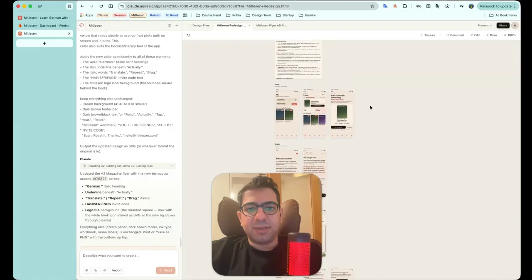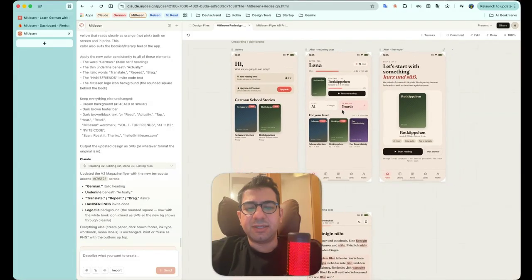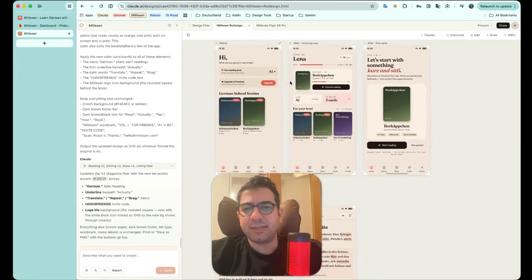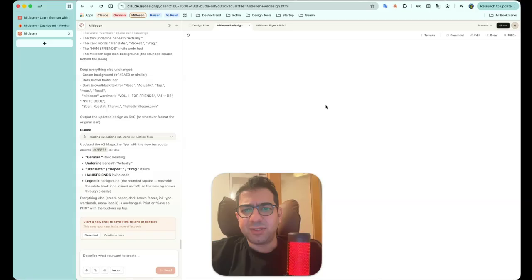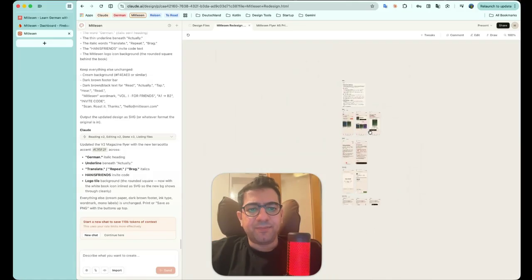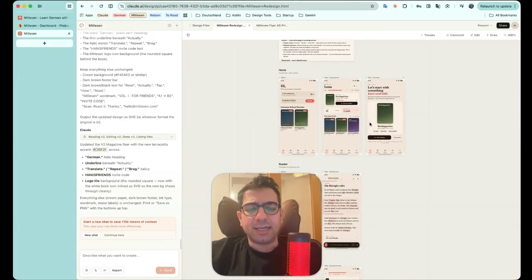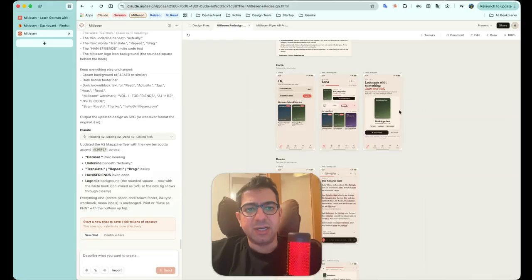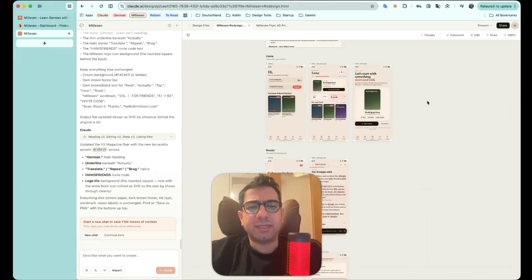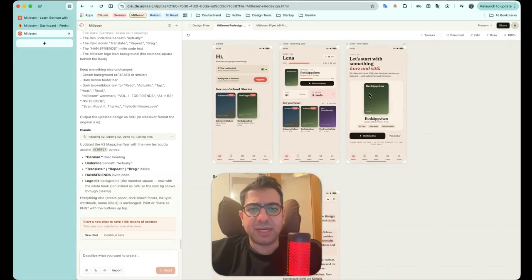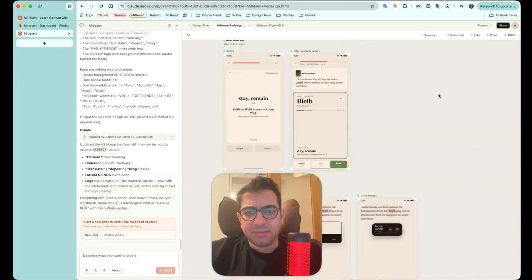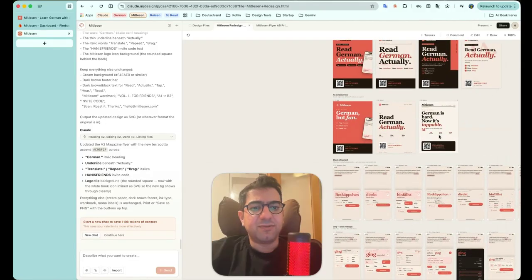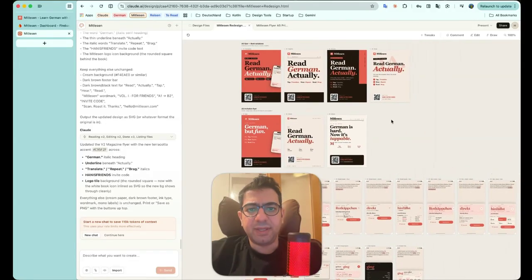And for example, if I show you this side, this is the home screen of the app. I asked Claude how I can make my home screen better for new users, how to make it more understandable. It gives me 3 different variations of the home screen, and how I can make it better for all the other screens, even for the flyer that I'm going to give to people.